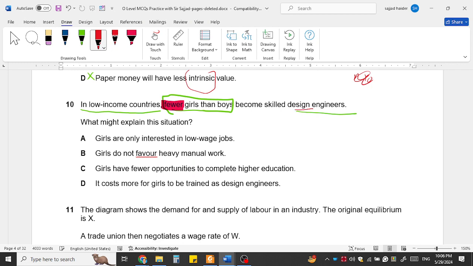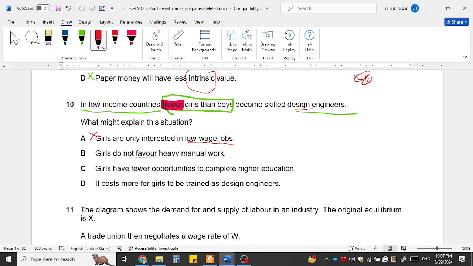So what might explain this situation? Girls are only interested in low wage jobs. This is illogical nonsense, because girls are like boys. Everyone does not want the low wage jobs, not the blue collar jobs. Girls want the white collar jobs as well. So this is not right.